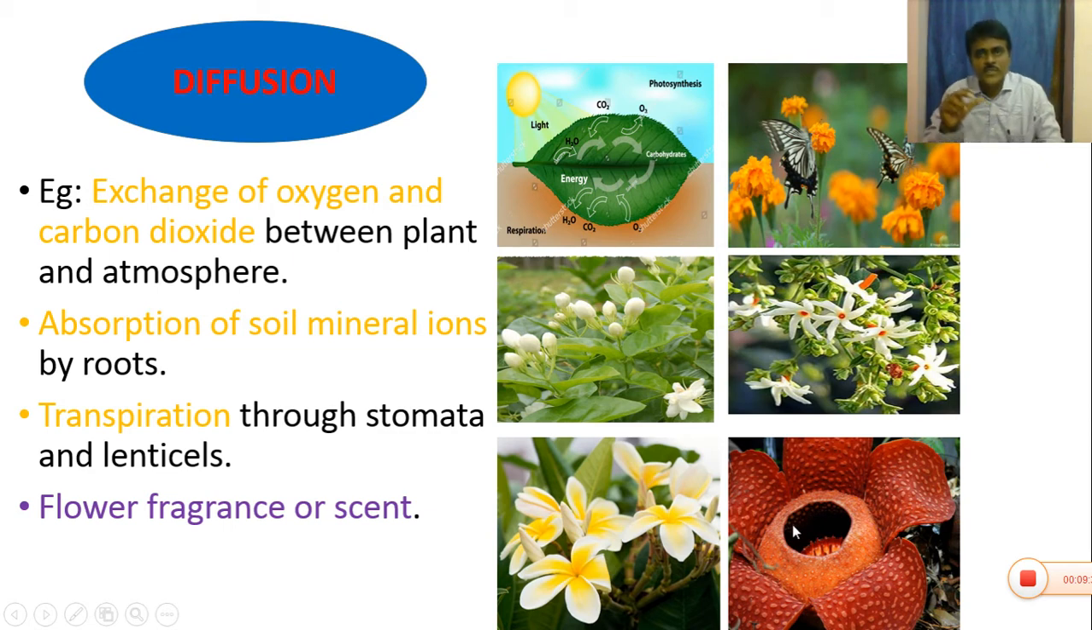If you open a perfume bottle, the perfume is also released and diffused into the room until the room atmosphere becomes uniform or saturated. So these are the examples of diffusion. In plants, the exchange of gases, the emission of fragrance or smell, and the occurrence of transpiration are all examples of the diffusion process inside the plant body.